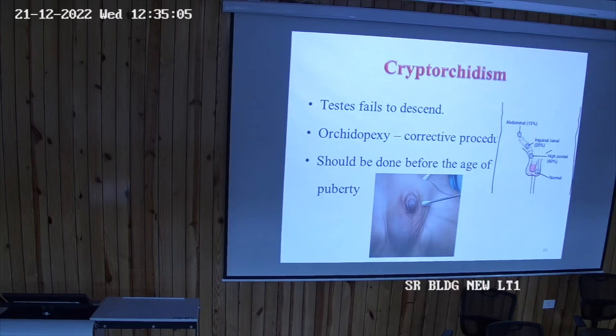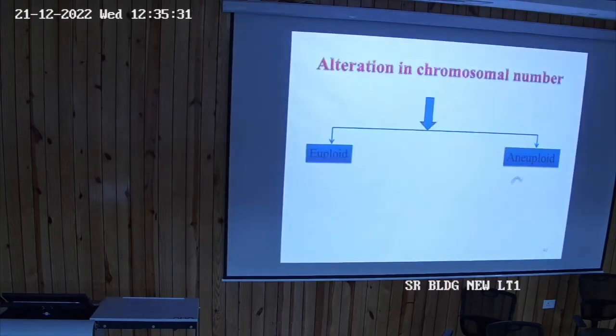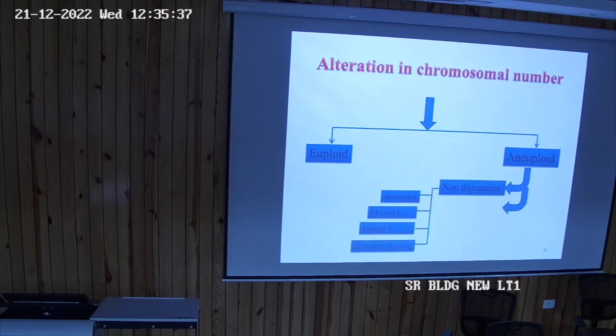So if they fail to descend by 9 months of the fetal age, the surgeons usually wait till 1 year after birth, and if they still fail to descend, then only the corrective procedure or the surgery is done. It should be done before the age of puberty. So first the testes develop in the abdominal cavity, they pass through the inguinal canal and then they reach the scrotum. बहुत अच्छे से आगे जब abdomen पढ़ेंगे, you will read about the boundaries of the inguinal canal and everything, then you will know in detail. These are the things which are related to the alteration in the spermatogenesis.